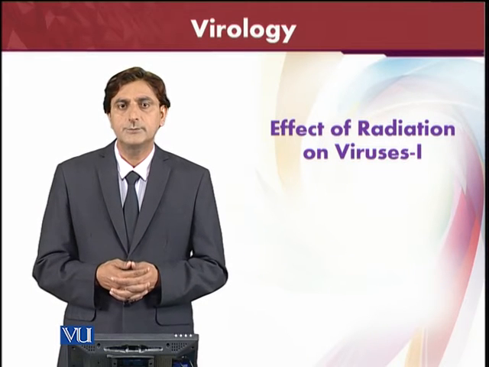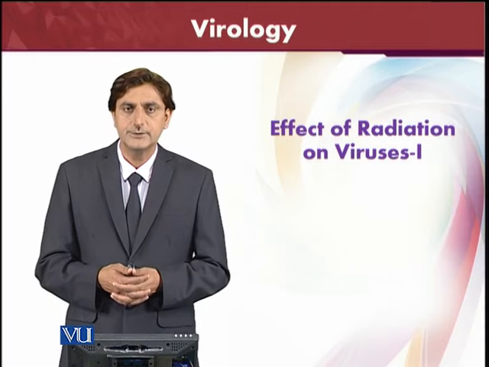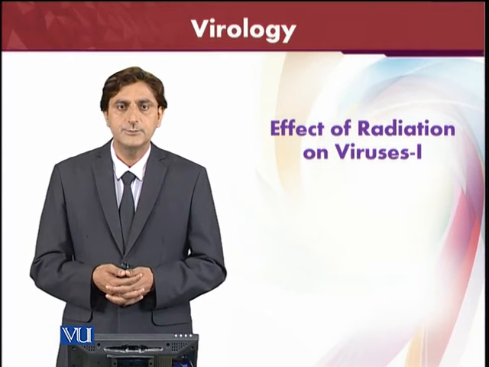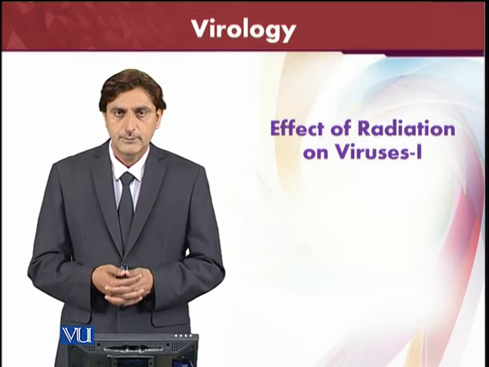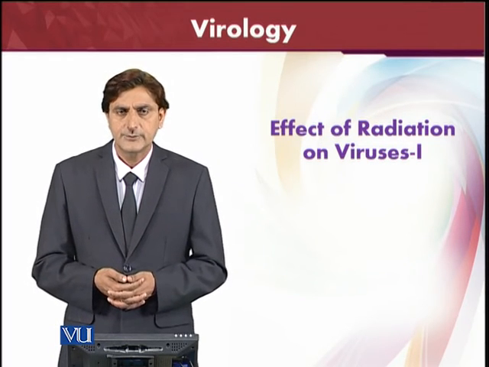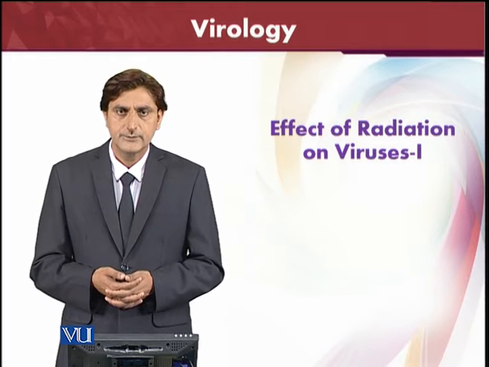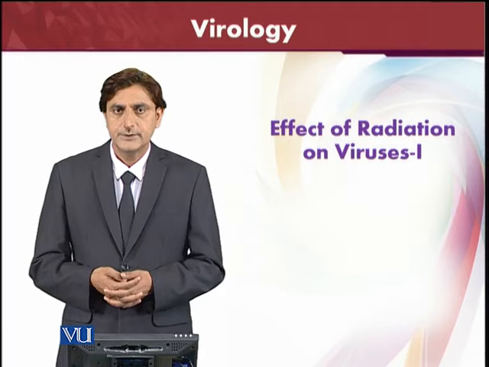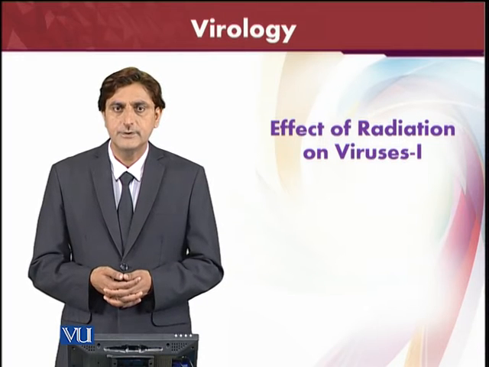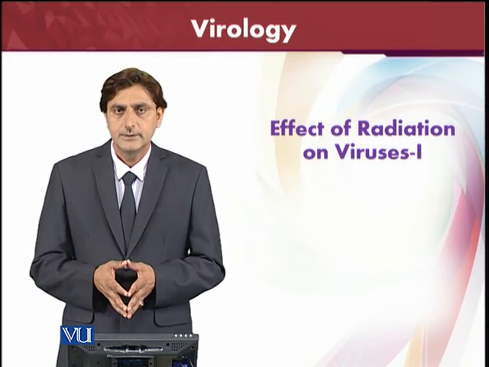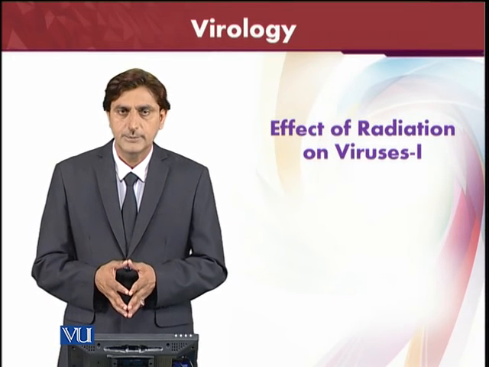So if we are going to research on the viruses, if we need to investigate about the viruses, we need to inactivate the viruses, we can use those environmental factors in our own way. Similarly, as far as the pH is concerned, 7 is the neutral pH for the viruses, and most of the viruses will be favorable in this pH. Other, extreme pH, low pH and high pH will not be good for the viruses, and viruses will be inactivated in the higher pH. However, they can again be gathered in the normal pH levels.